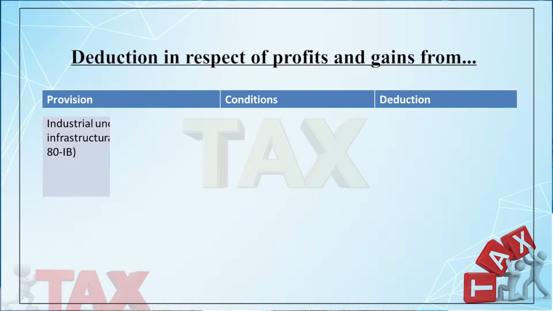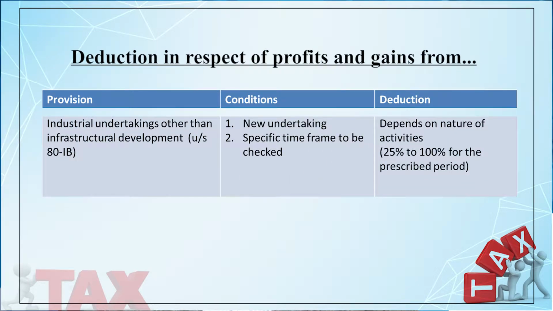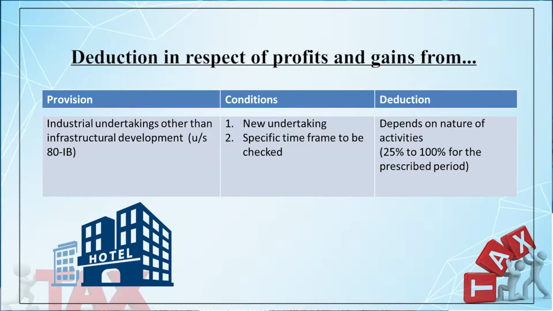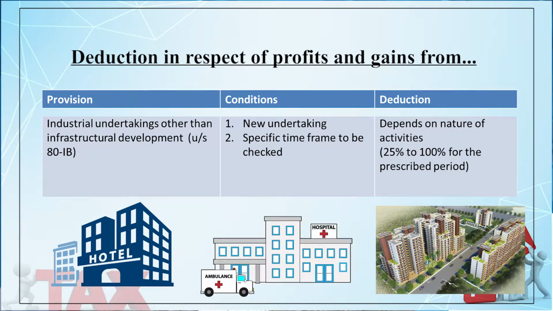Then you may consider 80IB. In section 80IB, you can find the organizations, the companies, the assessees other than infrastructure development, like hotel, industrial research, housing project, hospital in rural areas. So, this type of business or this type of industrial undertaking may get the deduction under section 80IB.